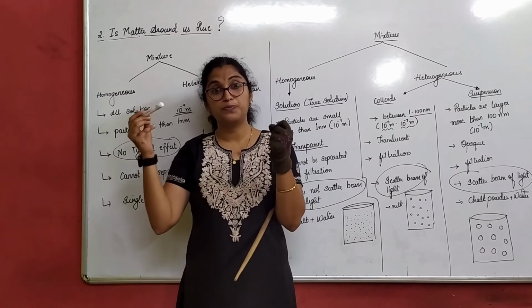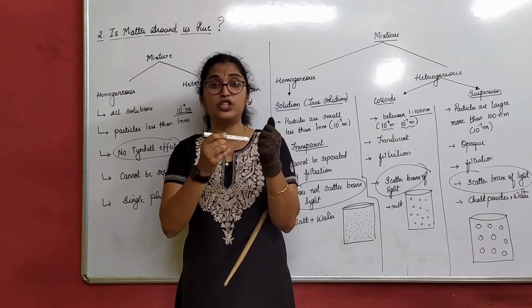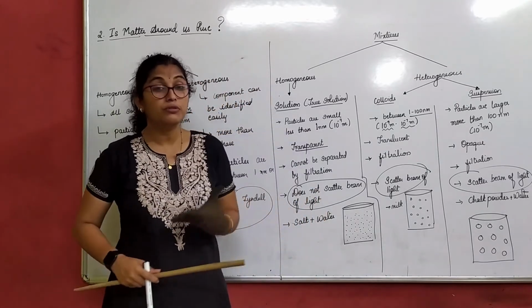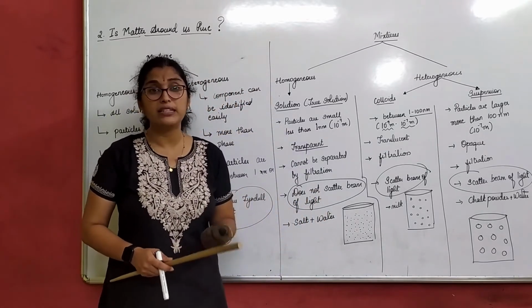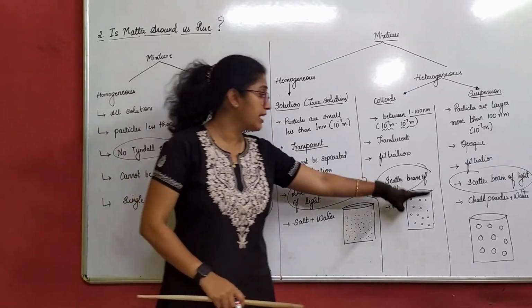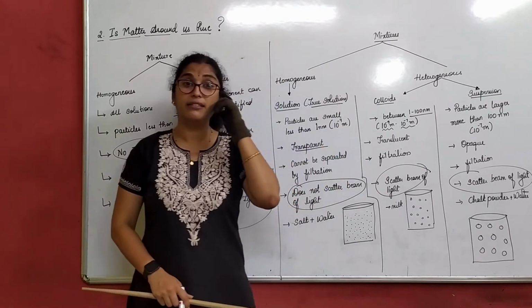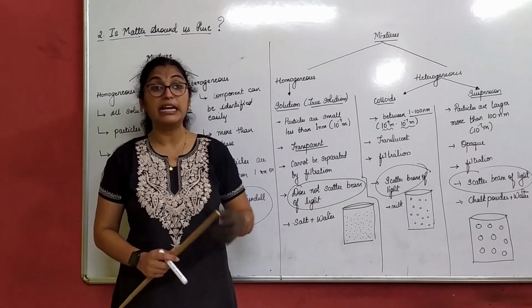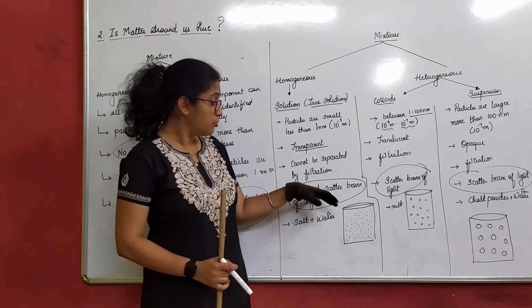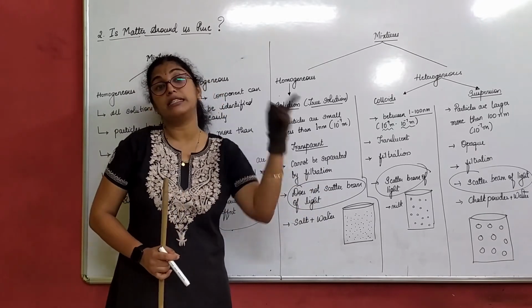If you hold it and check this side, you can see that. I want you all to do this at home because it is very simple. When we talk about whether a beam of light scatters or does not scatter, things won't be easy to understand unless you do it practically at home. So when you do that for this, light does not scatter.